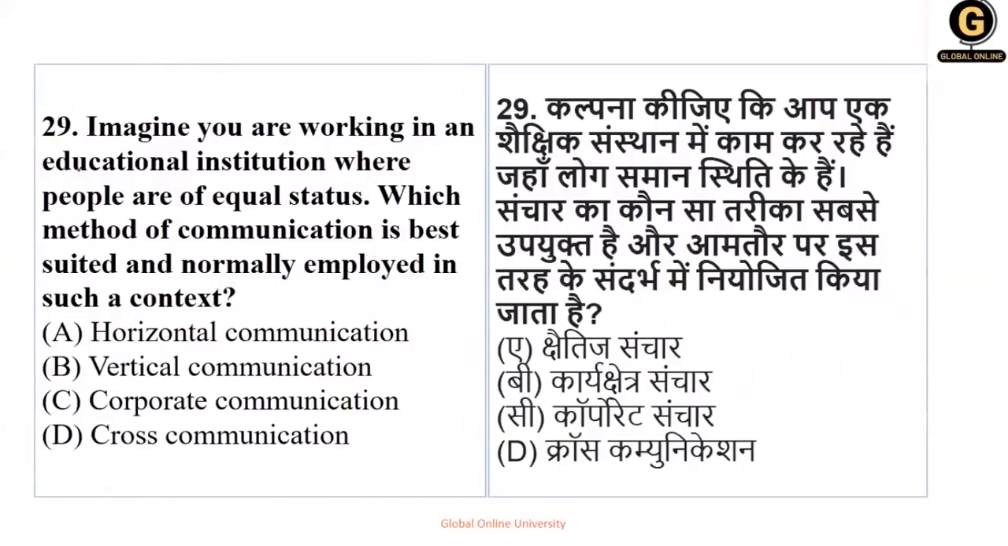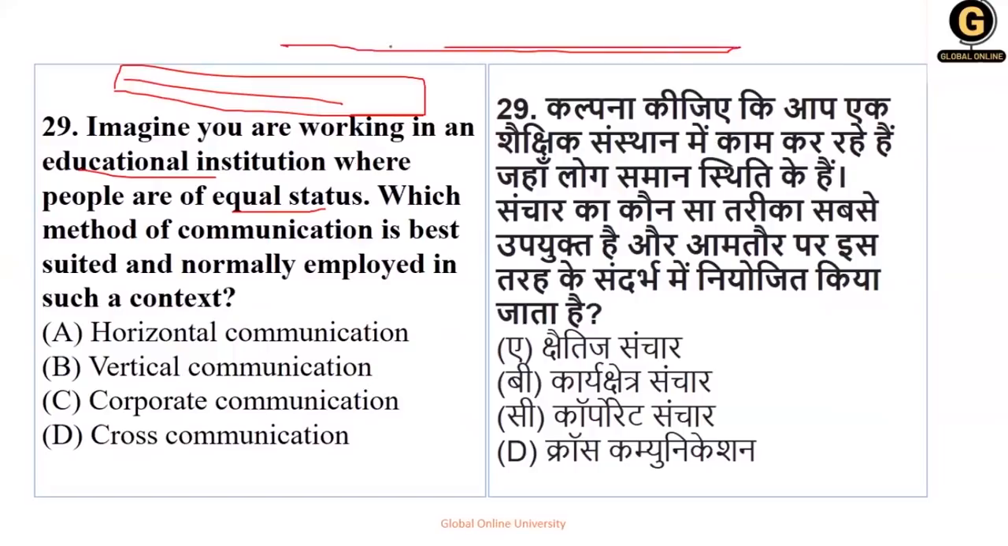Imagine you are working in an educational institution, where people are of equal status, the way you are. Which method of communication is best suited and normally employed in such context? Equal status means same position. So if you are working in an educational institute with people of the same position, same line, I have given you the answer in my diagram itself. So such type of communication is called what? Horizontal, vertical, corporate or cross.